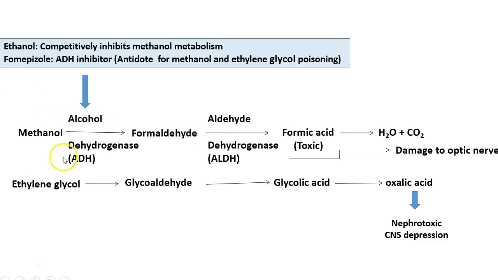The same theory applies to ethylene glycol poisoning. Fomepizole is another drug which is an alcohol dehydrogenase inhibitor, and this is also an antidote for methanol and ethylene glycol poisoning. Basically, it will inhibit alcohol dehydrogenase and will not allow them to convert into toxic metabolites.